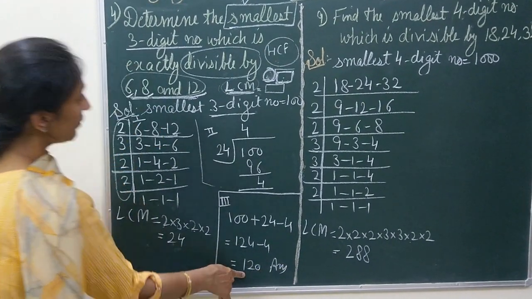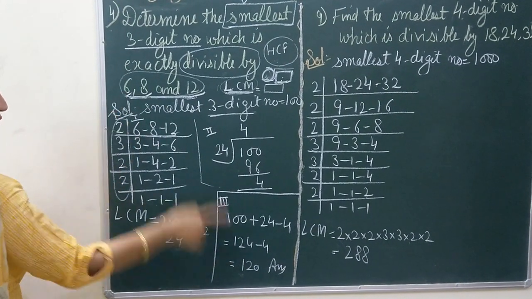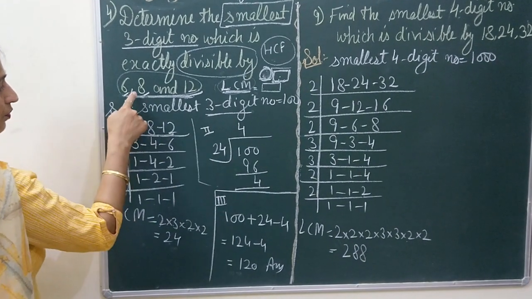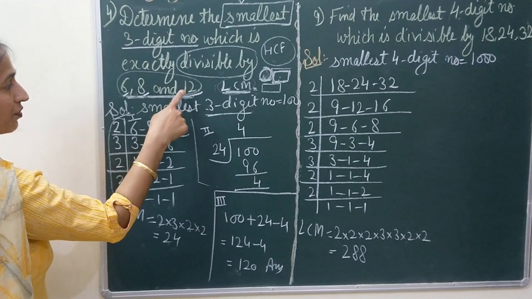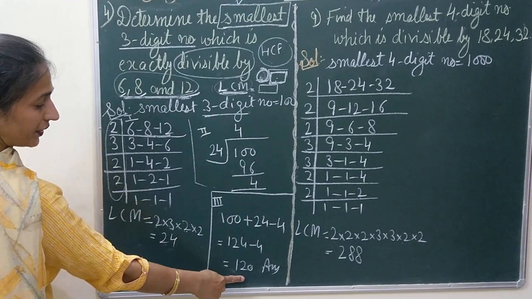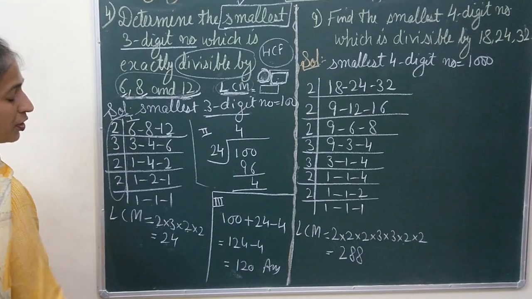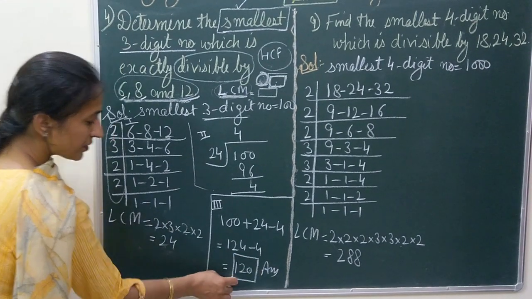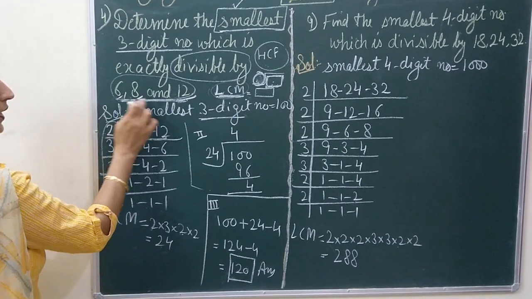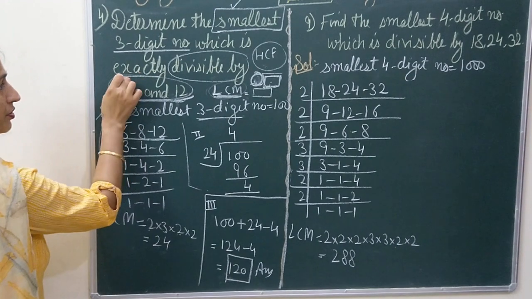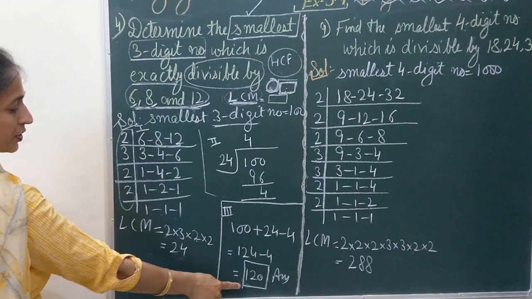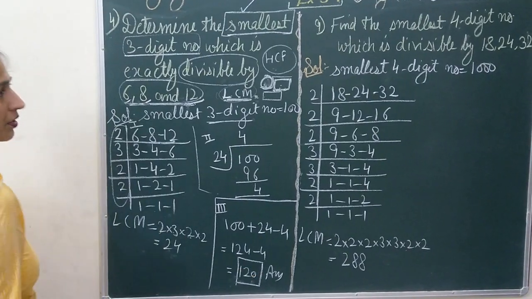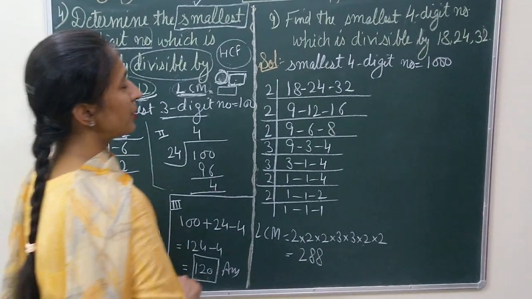अभी आप 120 को डिवाइड करके देखना 6 के साथ, no remainder will be left. When you divide by 8, no remainder will be left. And in the same way when you divide by 12, you will get 10 as the answer, no remainder will be left. So 120 is the smallest number which is divisible by 6, 8 and 12 exactly, meaning with no remainder, and it is the smallest 3-digit number. Smallest with 3 digits.